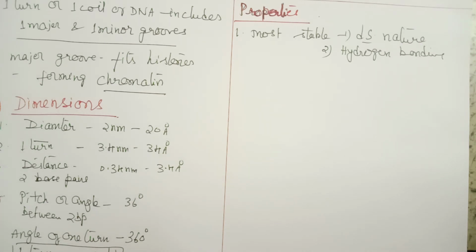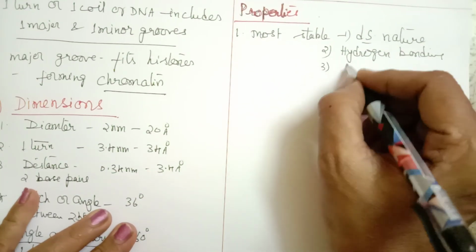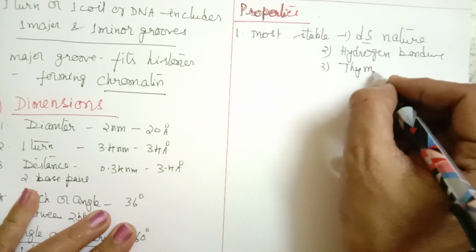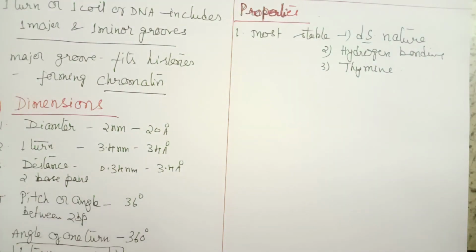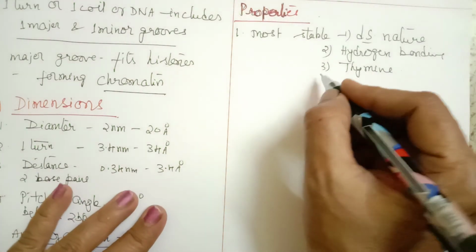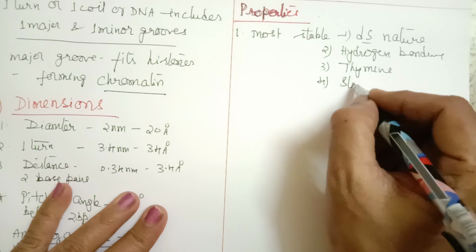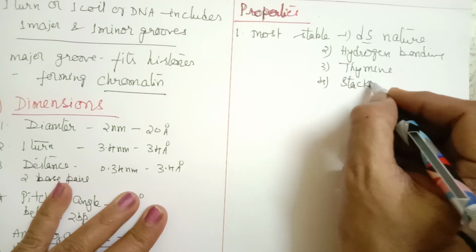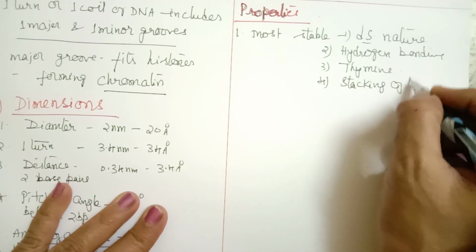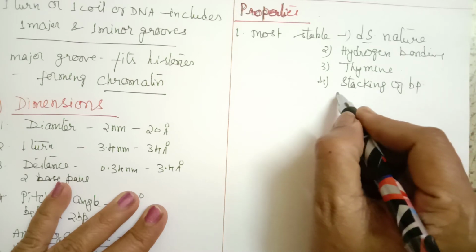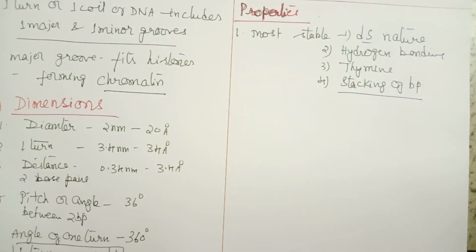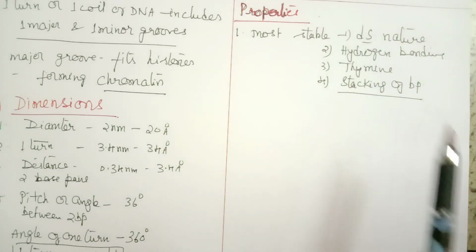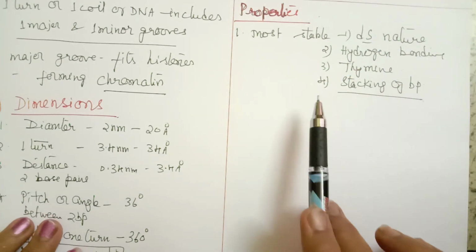Then the presence of thymine; the thymine base is also considered to be more stable. Another reason is stacking of base pairs. These points are given in the NCERT textbook also, children, so you must go through that. These first three you know: double-stranded nature, hydrogen bonding, thymine.